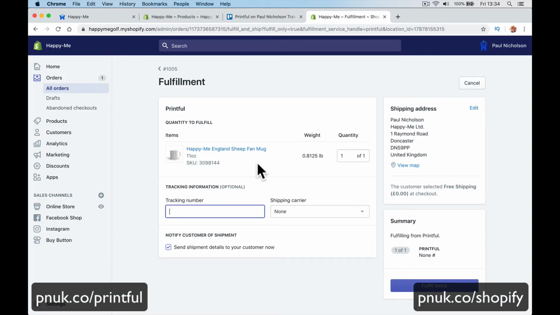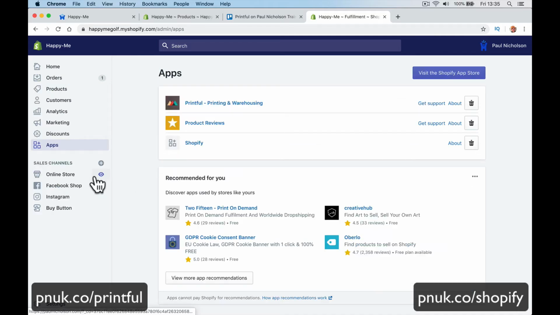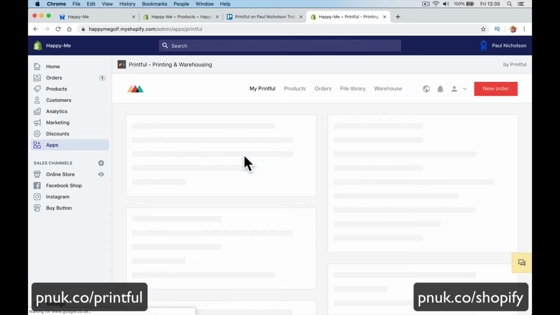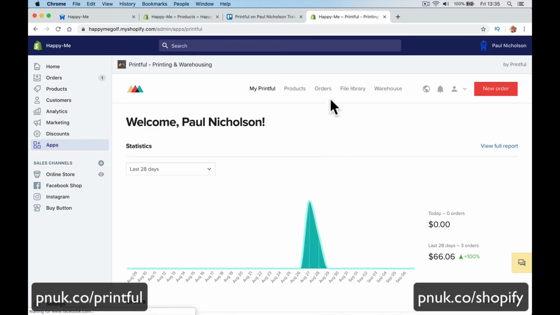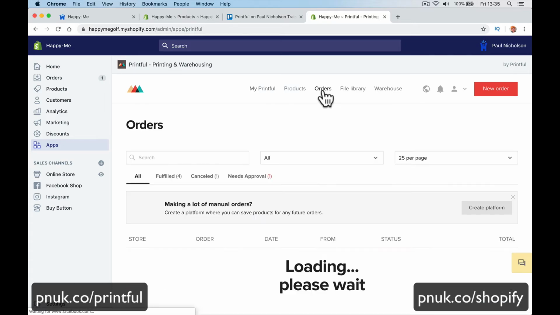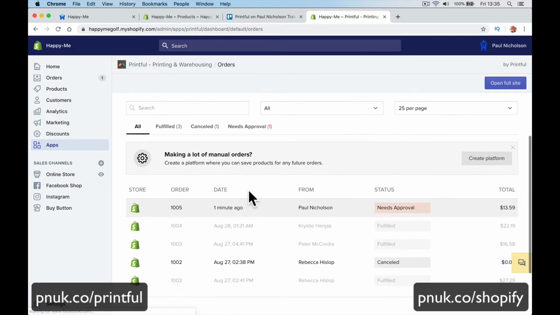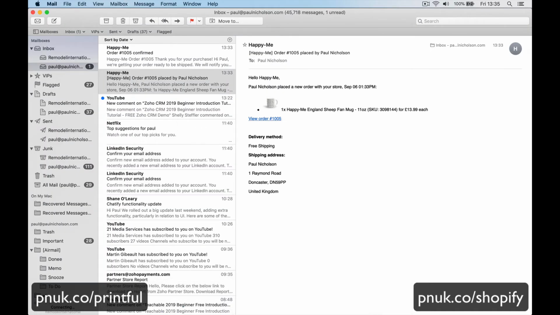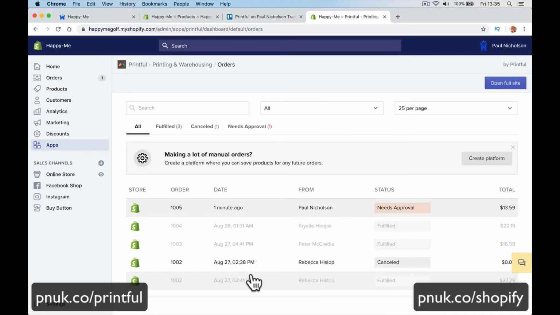Right, so now I want to go to Printful. Sometimes it takes maybe 5 minutes. Sometimes it can take 20 minutes plus to come through. But if I go to the warehouse, I can see orders. And there it is, right? So it needs approval. Did I get an email? No. I will get an email saying you've got a new order in Printful. You need to approve it, right?